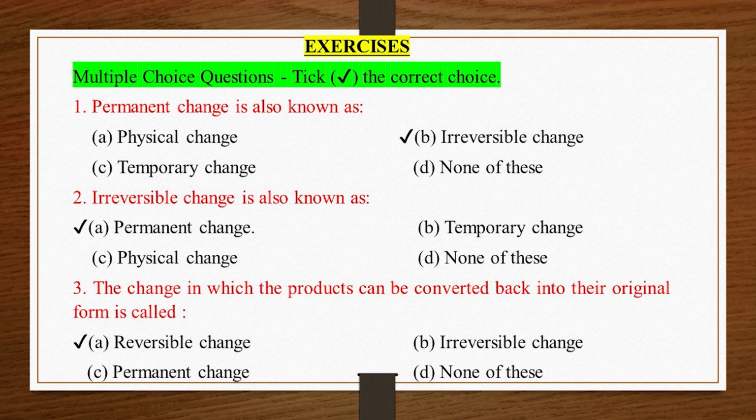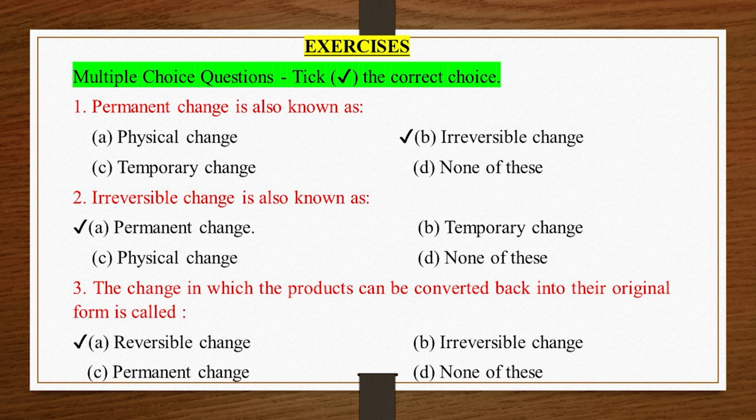Exercises. Multiple choice questions, tick the correct choice. 1. One permanent change is also known as A. Physical change ✔. B. Irreversible change. C. Temporary change. D. None of these. 2. Irreversible change is also known as ✔. A. Permanent change. B. Temporary change. C. Physical change. D. None of these.